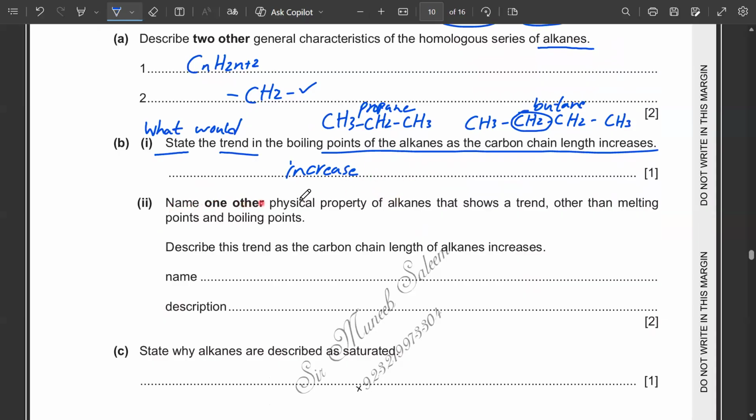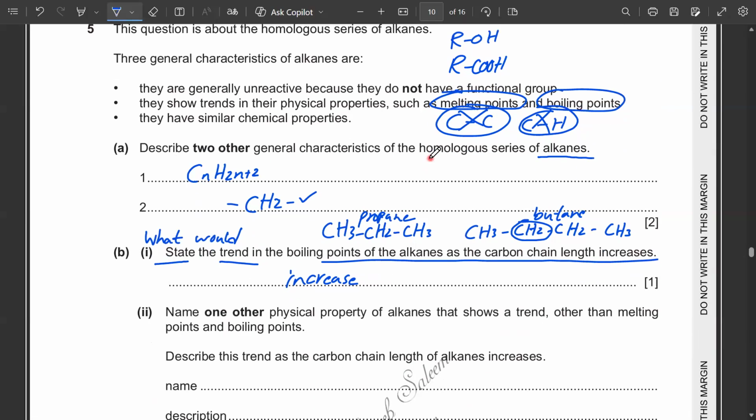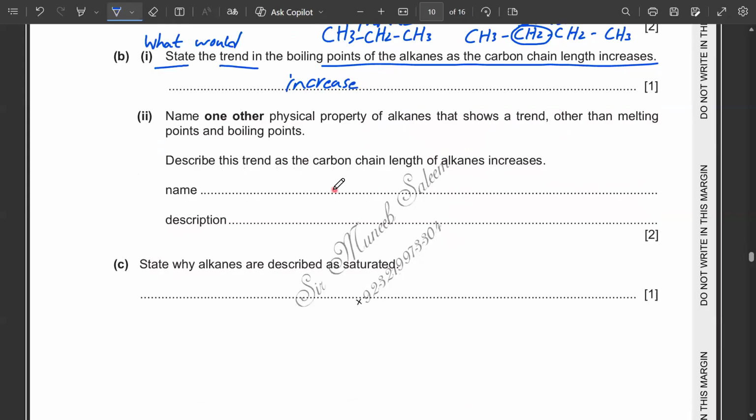Then part 2, name one other physical property of alkanes that shows a trend other than melting and boiling points. Describe this trend as the carbon chain length of the alkane increases. So they have mentioned two physical properties here: one is the melting point and the other one is the boiling point. Apart from that, we also have solubility in organic solvents, and another one is diffusion. So you can write diffusion. Another property is density.